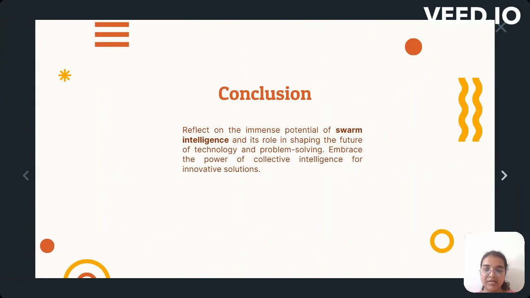Conclusion. Reflect on the immense potential of swarm intelligence and its role in shaping the future of technology and problem solving. Embrace the power of collective intelligence for innovative solutions.